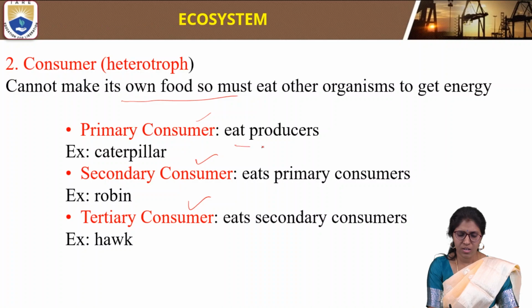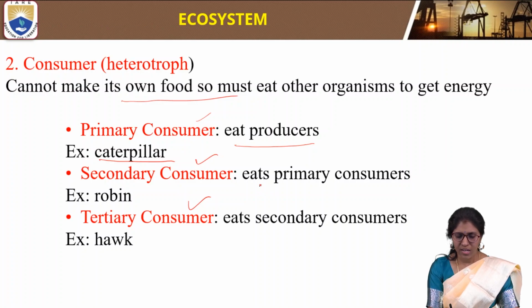Primary consumers eat producers. An example of a primary consumer is the caterpillar. The primary consumer consumes the producers, the autotrophs.